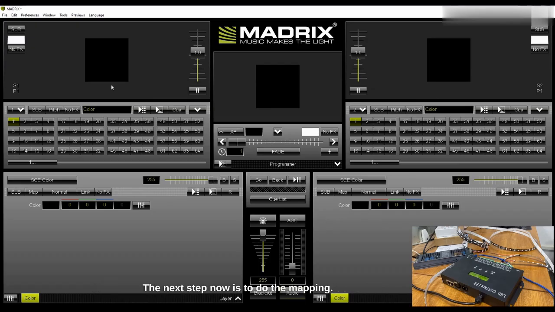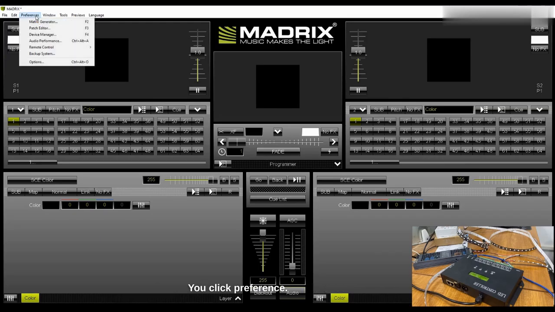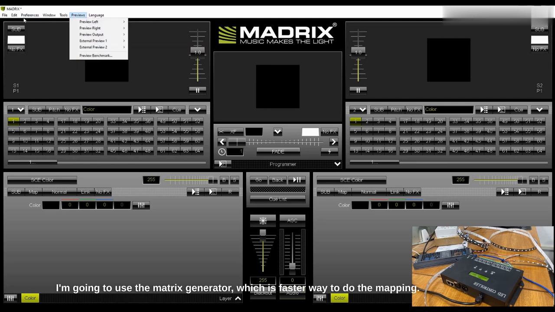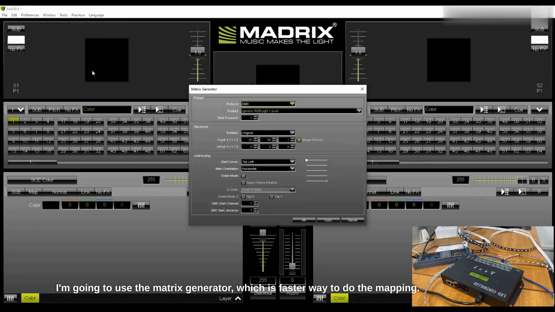The next step now is to do the mapping. To do the mapping, you go back to Preference. You can use two different options to do the mapping: the matrix generator or the patch editor. I'm going to use the matrix generator, which is a faster way to do the mapping. In the matrix settings, that's where you choose the parameters.